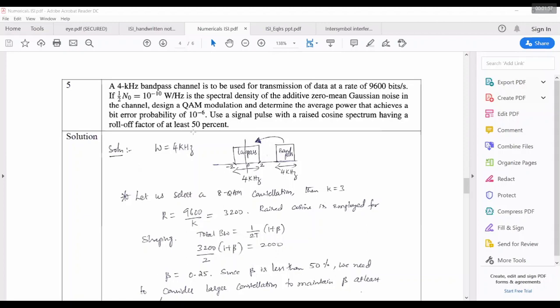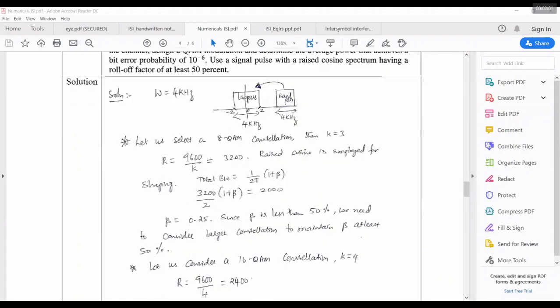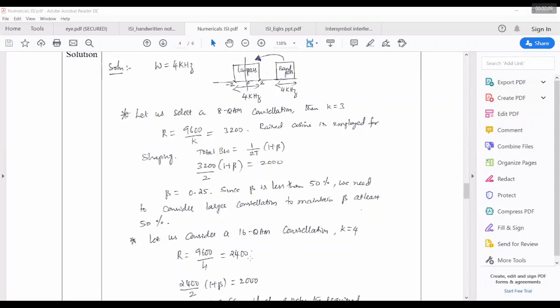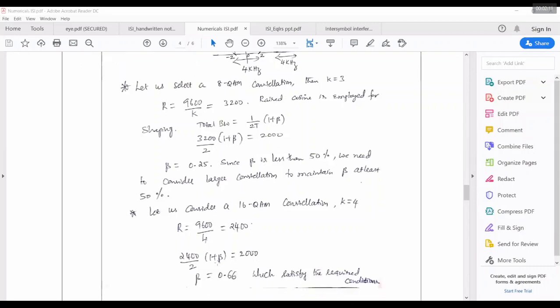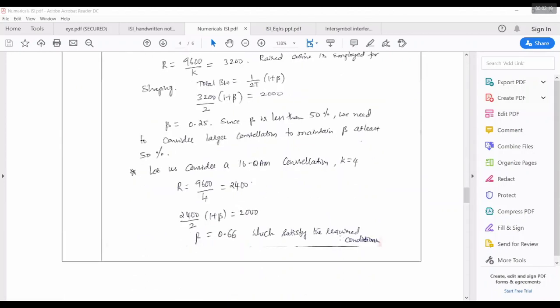Now 0.25 is less than whatever they have mentioned. That's why you have to be careful. You should go for a higher order QAM constellation. So let us go for 16 QAM, so bits will be 4. So 9,600 divided by 4 is 2,400. And with 2,400, you again have to repeat the calculation, so that beta will be greater than 0.5. That's what they mentioned. So this is the first part. Is this clear?